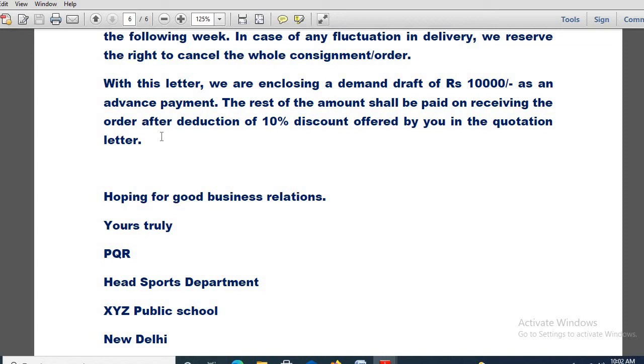So the rest of the amount will be paid after the items are delivered to the school and after the 10% deduction that was offered by that particular business firm. That one also you will mention in the letter, because the 10% discount was already mentioned in the quotation letter, so obviously the 10% discount has to be given.